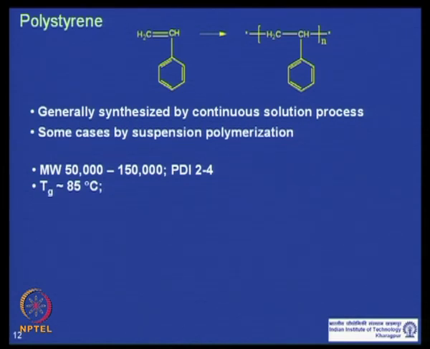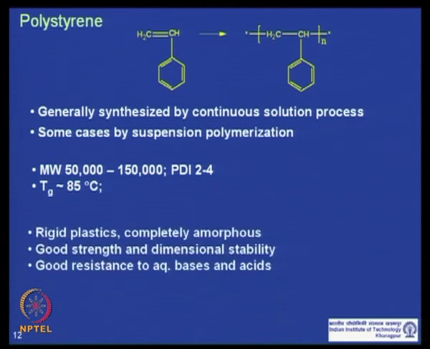The linear polystyrene typically used for commercial applications has molecular weight from 50,000 to 150,000, having PDI of 2 to 4, and Tg is around 85 degree centigrade. And it is a very rigid polymer because the backbone has an aromatic structure. So, the single bond rotation becomes difficult. So, it is a very rigid plastic.